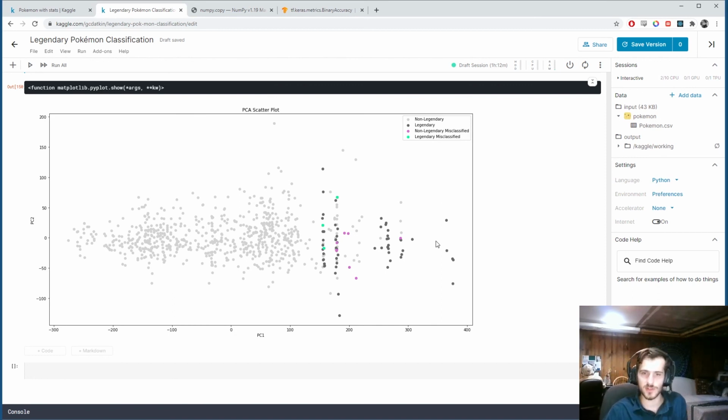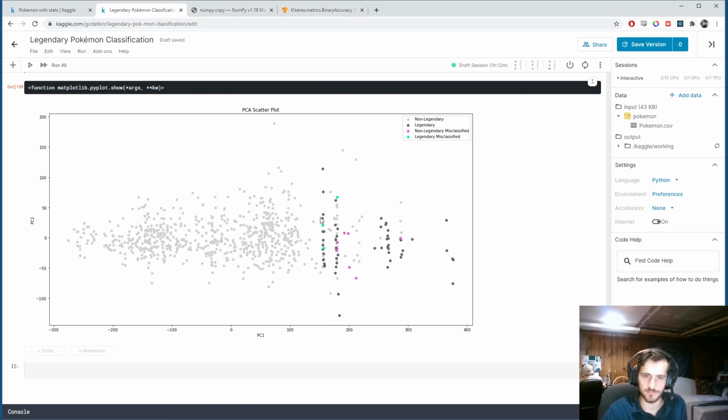So what's so interesting about this is that all of the legendary Pokemon occur past that point that we were talking about. See, when the data shifts, that's when the legendary Pokemon start to appear. And so our model figured that out, and that's why we see nothing misclassified here.